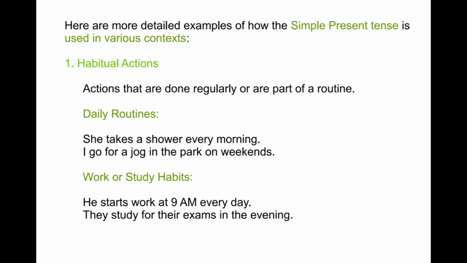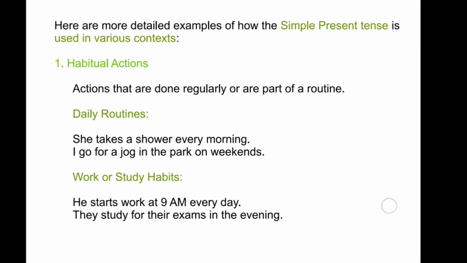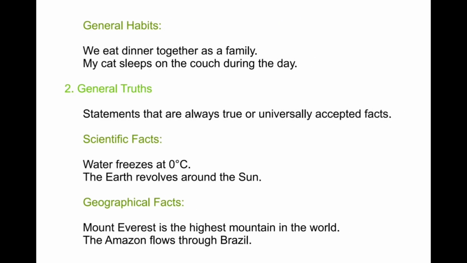Habitual actions. Actions that are done regularly as a part of a routine. When we talk about routine time, we use the simple present tense. Daily routine. For example: she takes a shower every morning. I go for a jog in the park on weekends. Work or study habits: he starts work at 9 a.m. every day. They study for their exam in the evening. Hobbies: we eat dinner together as a family. My cat sleeps on the couch during the day.